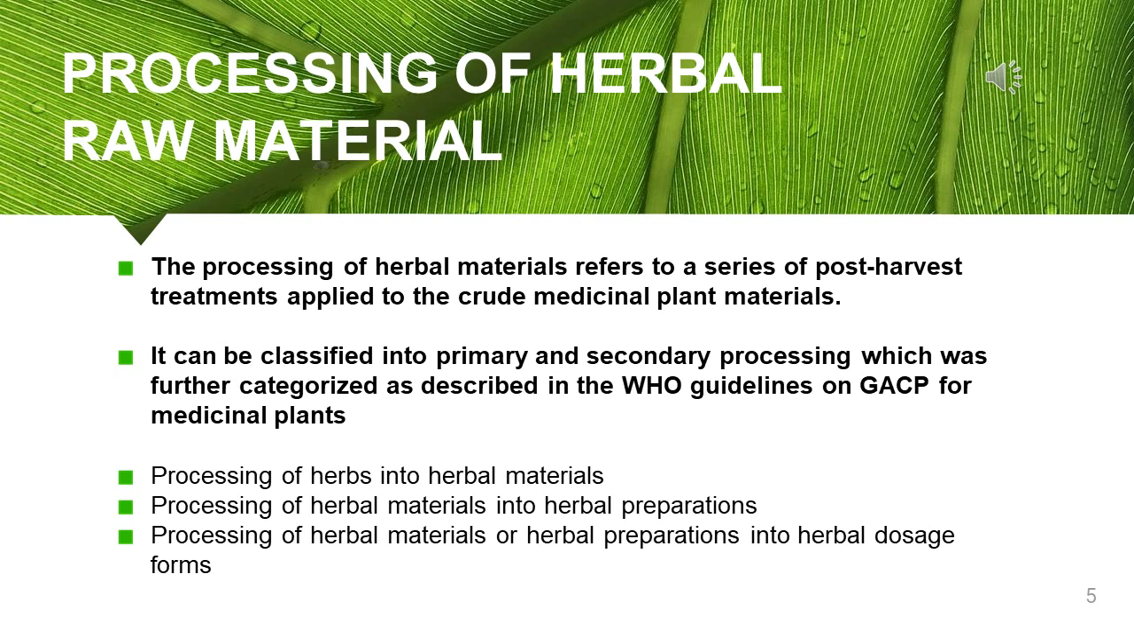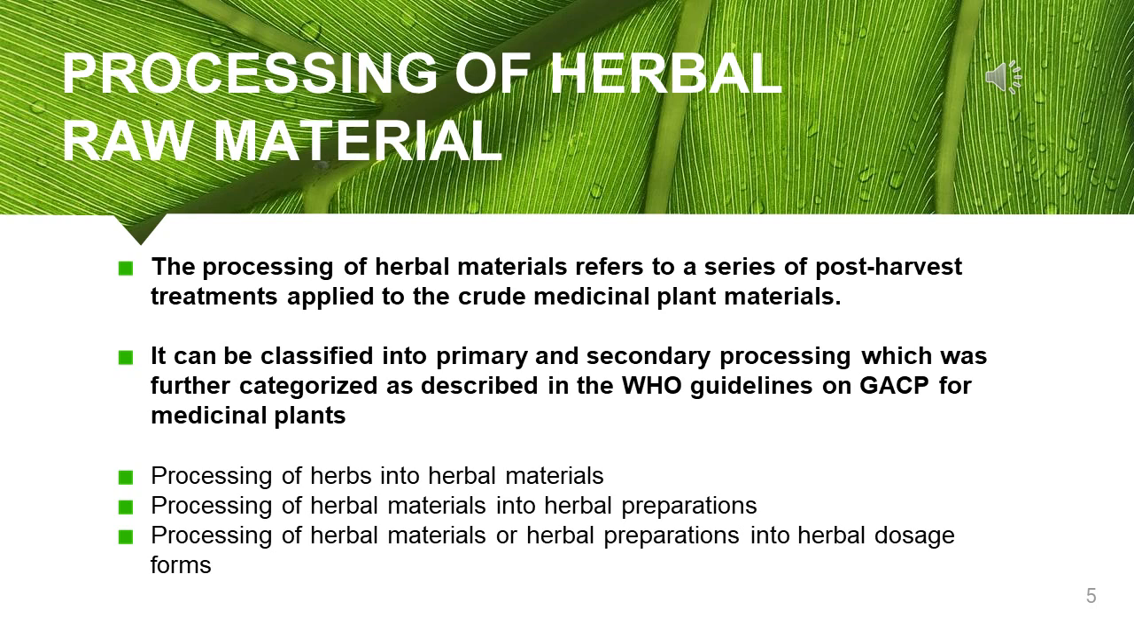So this processing has been categorized into primary processing and secondary processing as per WHO guidelines on good agricultural and collection practices for medicinal plants. What are all the primary processing as well as the secondary processing, I have listed out: the processing of herbs into a herbal material. Next, processing of herbal material into herbal preparations.